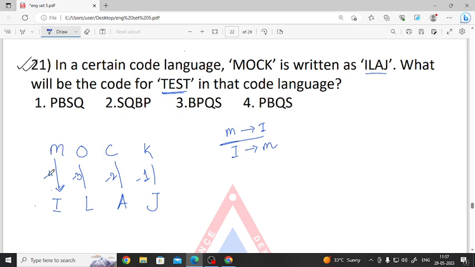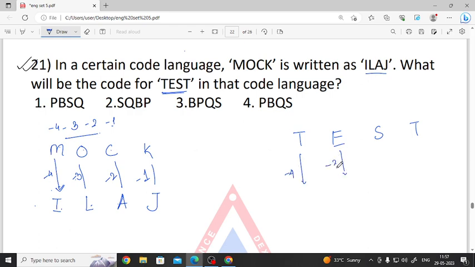So M minus 4 should be I. O minus 3 should be L. C minus 2 should be A. And K minus 1 should be J. So what is the logic? Minus 4, minus 3, minus 2, minus 1. ठीक है? So what does TEST give us? T, E, S, T. So it will be minus 4, minus 3, minus 2 and minus 1.